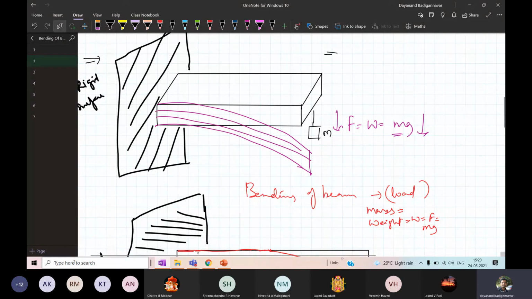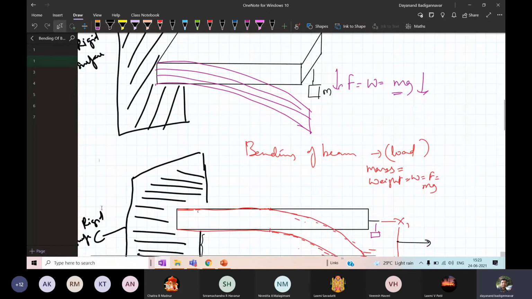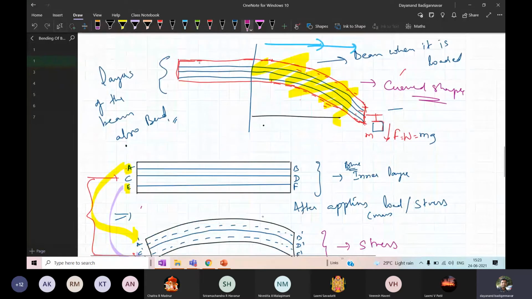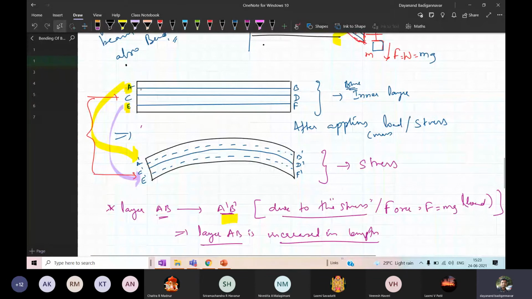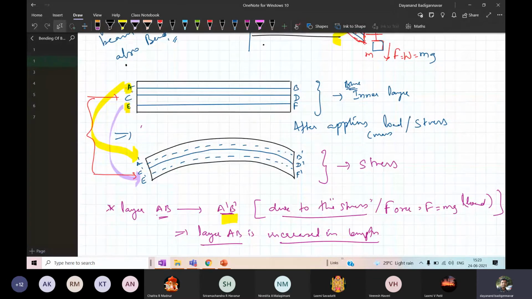Now once it is bending, if I separate them, the layers are also bending. If you look at this, the layers are also bending. I have some layers. I have marked them A, B, C, D, E, F. And if you look at it, the layer AB is changing in length. There is an increase in the length of the layer AB or surface AB.